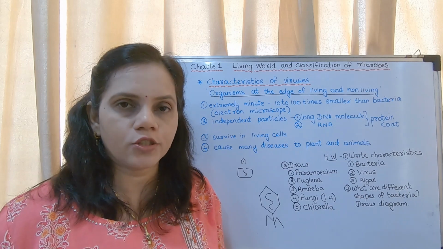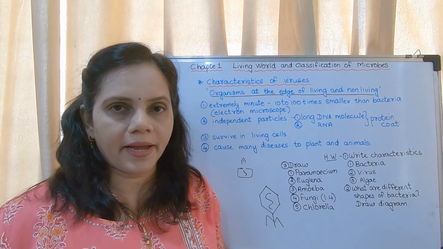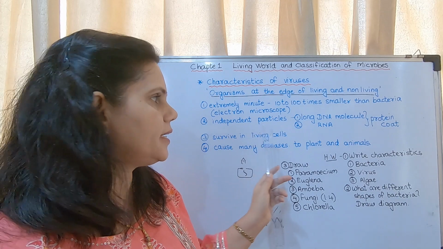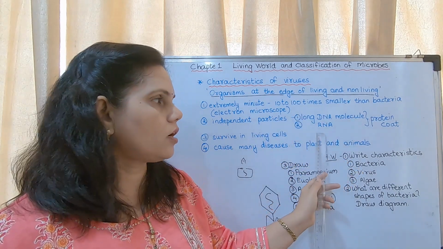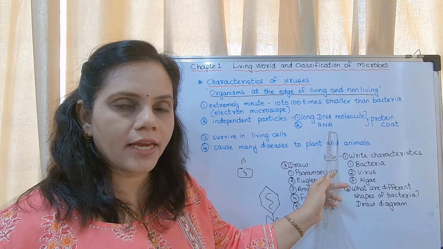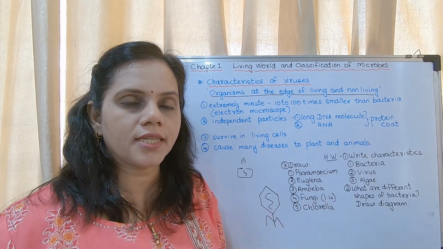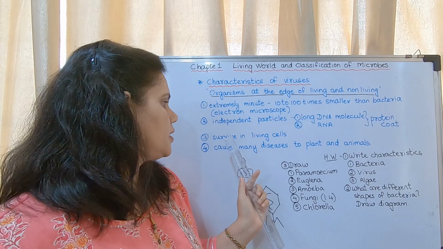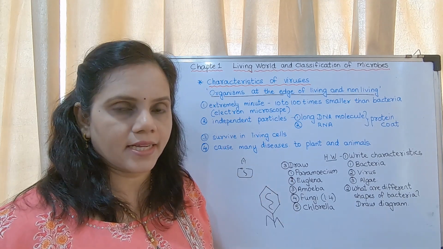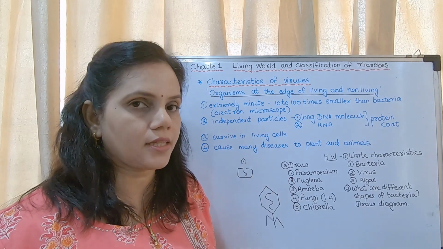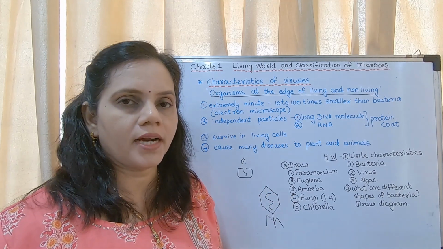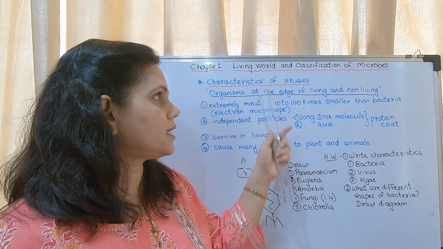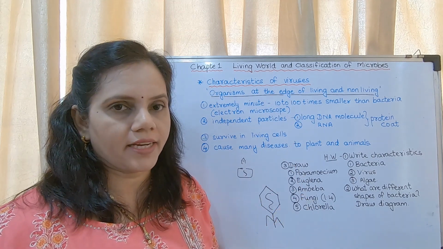They are independent particles with a long DNA or RNA molecule, inside a protein coat. They survive in living cells, living inside another living cell. They cause many diseases to plants and animals. These are the characteristics of viruses.